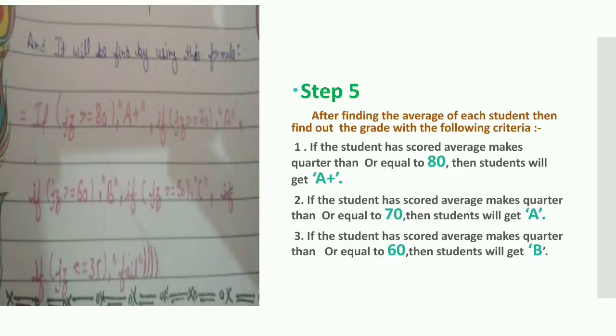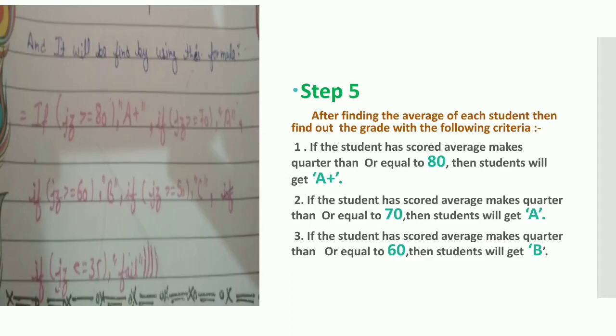Step 5. After finding the average of each student, then find out the grade with the following criteria. First, if the student has scored average marks greater than or equal to 80, then the student will get A plus grade.